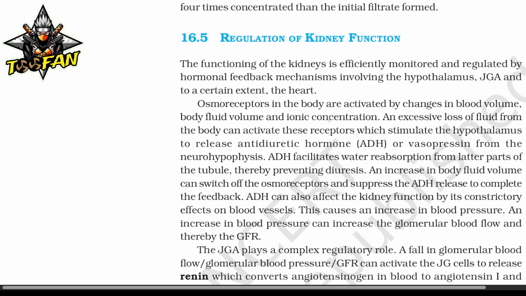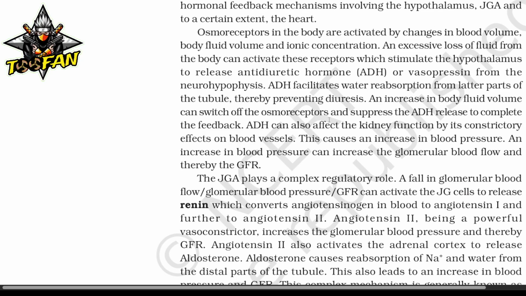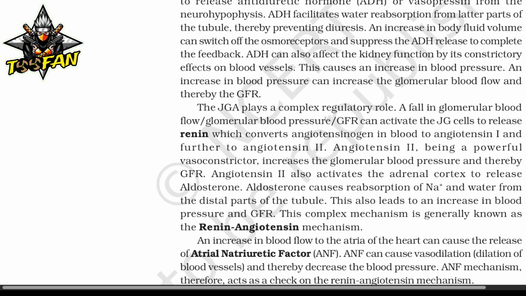A fall in glomerular blood flow, glomerular blood pressure, or GFR can activate the JG cells to release renin, which converts angiotensinogen in blood to angiotensin 1 and then angiotensin 2. Angiotensin 2, a vasoconstrictor, increases the glomerular blood pressure and thereby GFR. Angiotensin 2 also activates the adrenal cortex to release aldosterone. Aldosterone causes reabsorption of sodium ion and water from the distal part of the tubule. So this also leads to an increase in blood pressure and GFR. This complex mechanism is generally known as the renin-angiotensin mechanism.